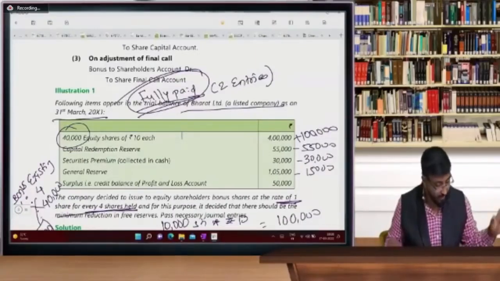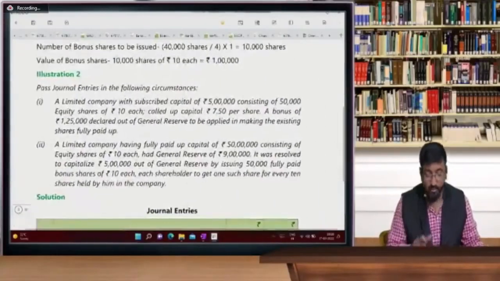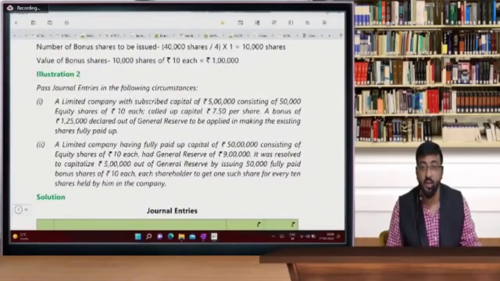That was very easy, very simple, very good. Now you only tell me for the second one. Yes, quickly. Partly paid or fully paid? Fast. Everyone write down.